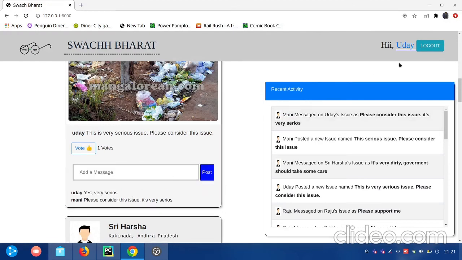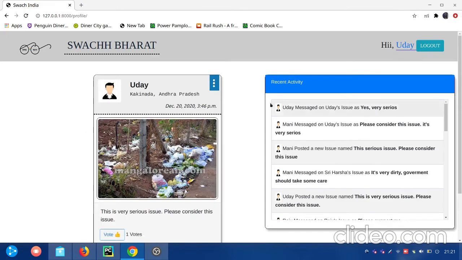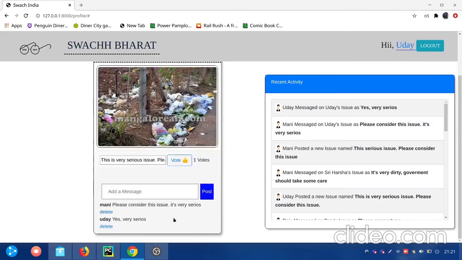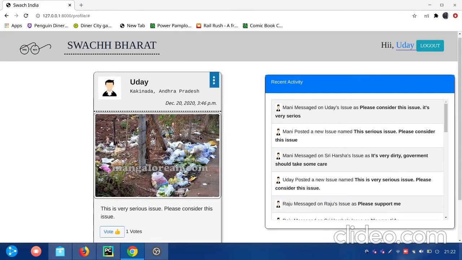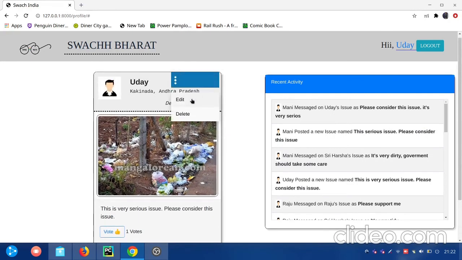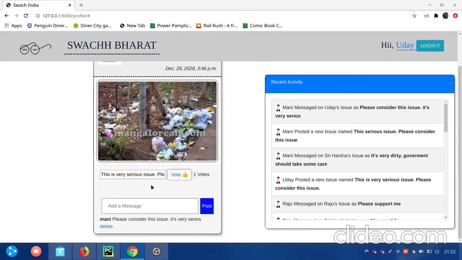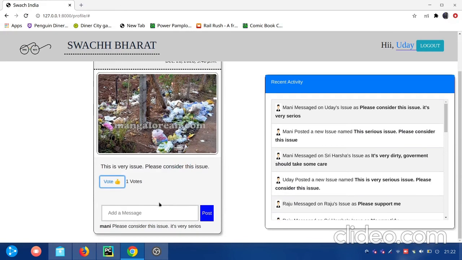It's very serious. Now if we go to the profile, this is a post of Uday, so he can delete any comments which are very serious. If he clicks the delete button, it automatically deletes the comment and everything is cleared on the spot without any page reloading. So I have given edit of caption and delete of comments here.